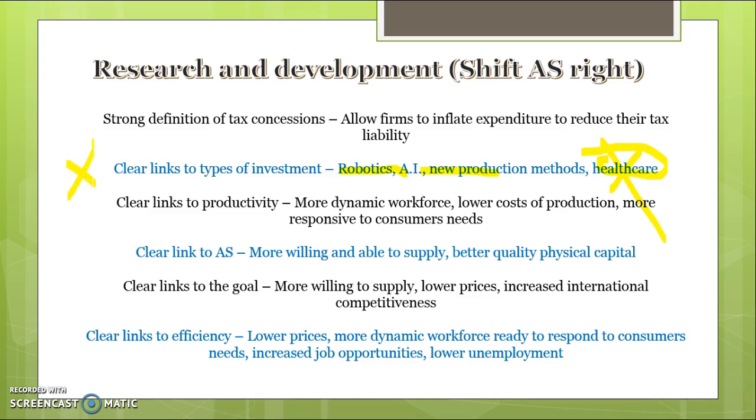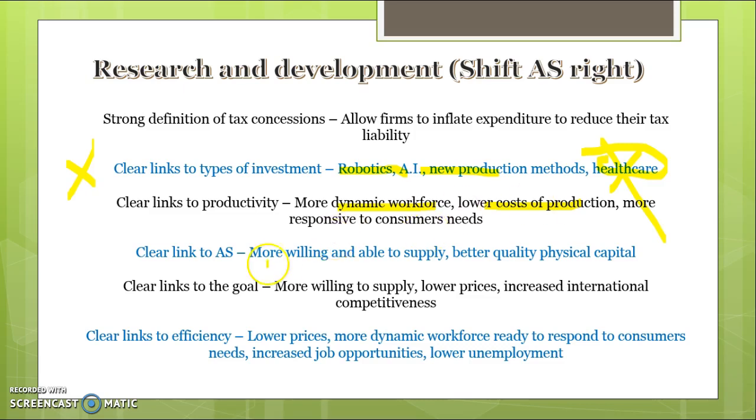Then talk about the links to productivity. So the idea is that these new initiatives allow us to generate more output per unit of input or use our resources more efficiently. You can talk about how it creates a more dynamic workforce. It helps to lower firms' costs of production, and it makes them more responsive to consumers' needs. It makes us more adaptable, more up to date with what society wants.